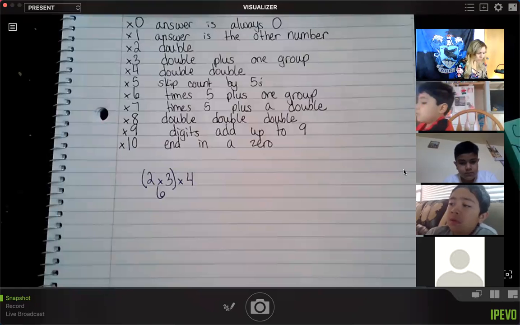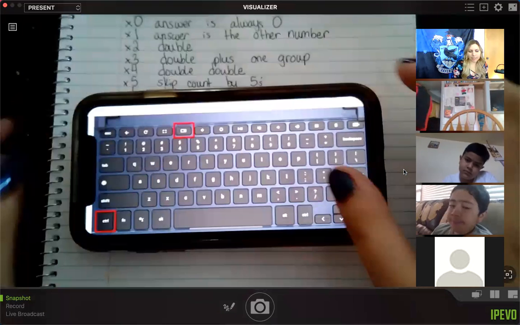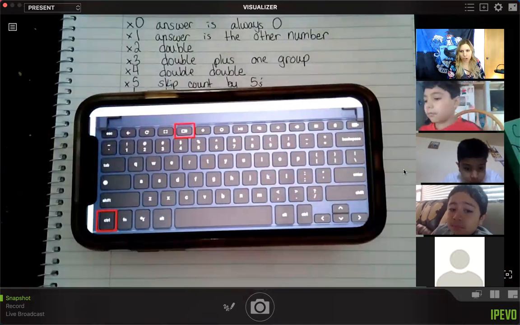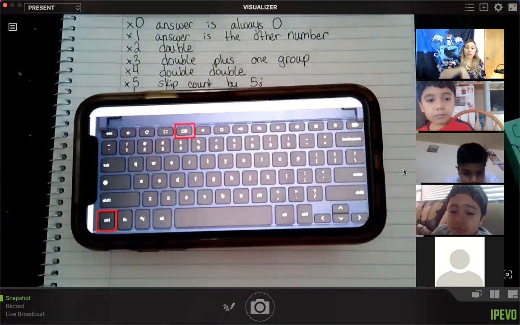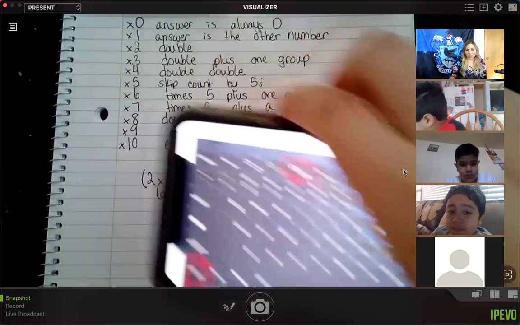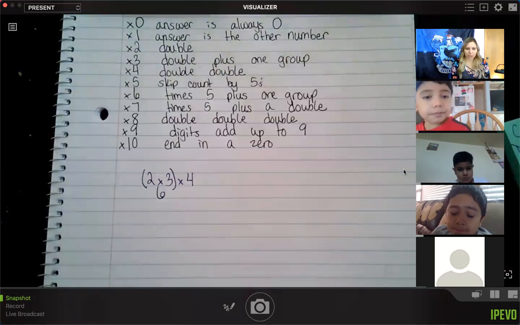Do me a favor, boys, and take a screenshot of this page because you probably won't have time to write it all down. You're going to press these 2 buttons at the same time on your computer. It's going to take a picture of your screen so that way you can come back to it later. And this will also be on YouTube for you to rewatch.